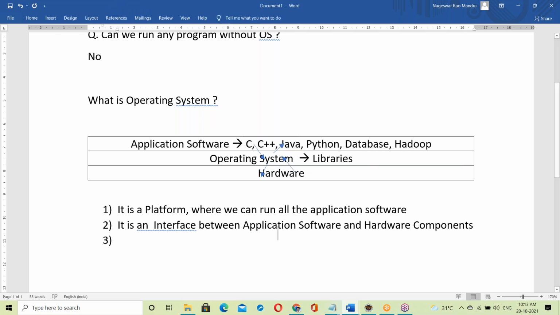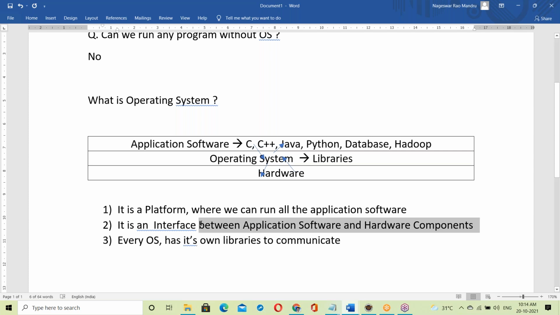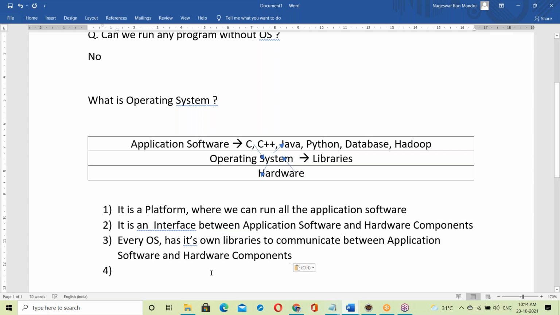Every OS has its own library, its own libraries, just to communicate between application software and hardware components.